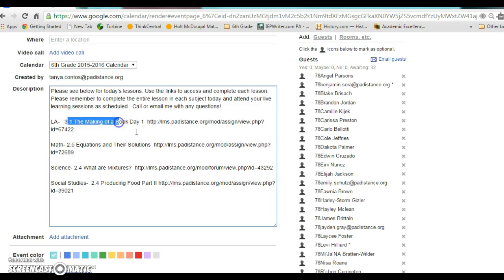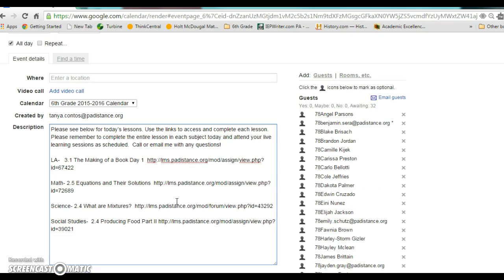You're going to see the title, and then you're going to see a link that appears next to it. Your links will be clickable. Mine are not because I'm the one who created them. But when you go in and you click on this link, it's going to take you directly to your language arts lesson. Same with math. If you click on the link, it'll take you directly to your math lesson for the day, science, and then social studies. It's very simple. The links will take you directly to what you need to access for the day.